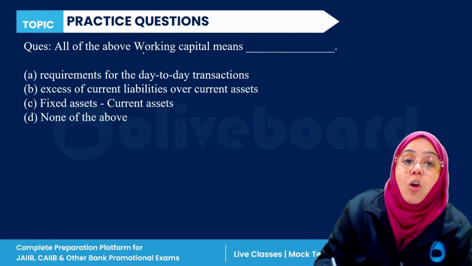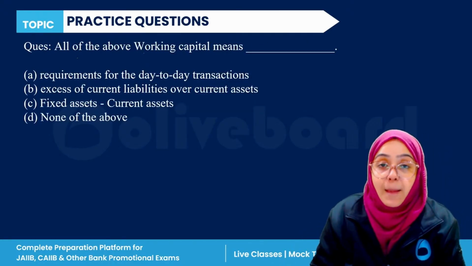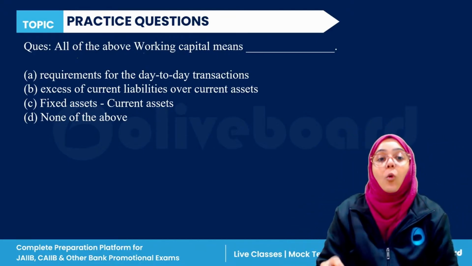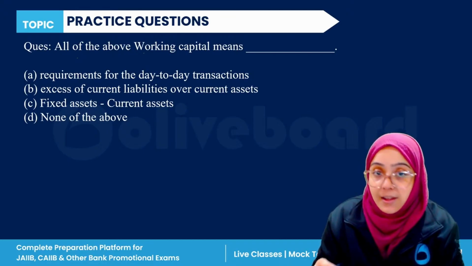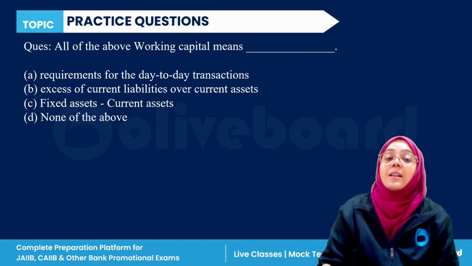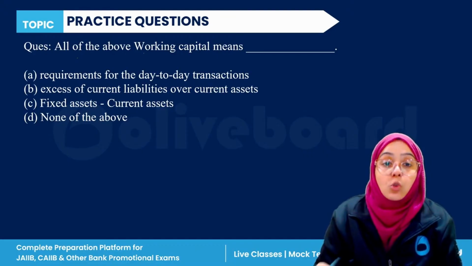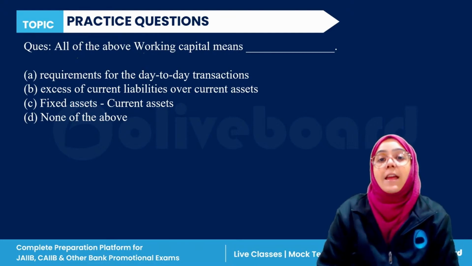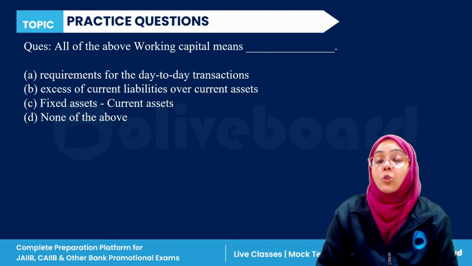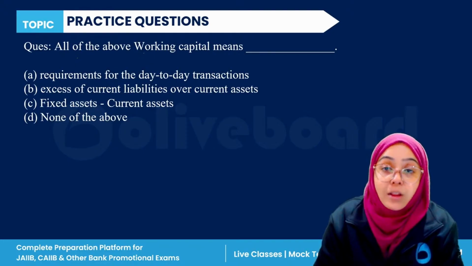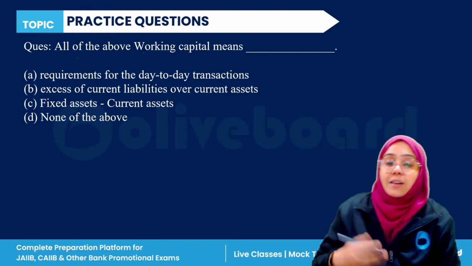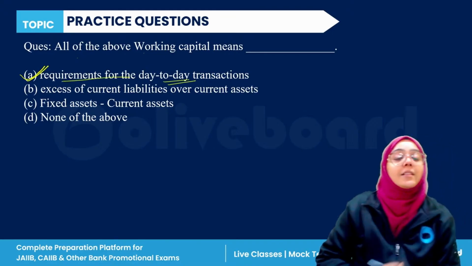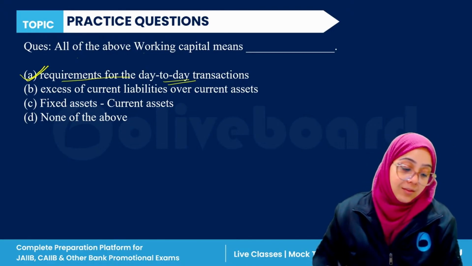Next question. Working capital means what? The requirement for day-to-day transaction, excess of current assets over current liability or current liability over current assets, third is fixed assets minus the current assets, or none of the above. You are to tell what is actually the working capital. Those capital which are actually utilized for day-to-day business transaction, that is known as working capital. So obviously A is the correct answer: requirement for day-to-day business transaction.